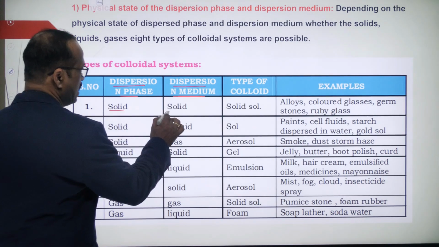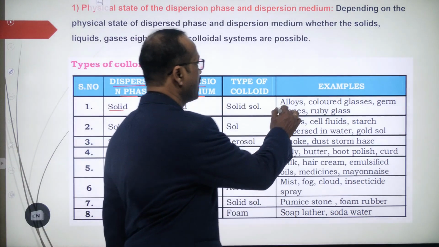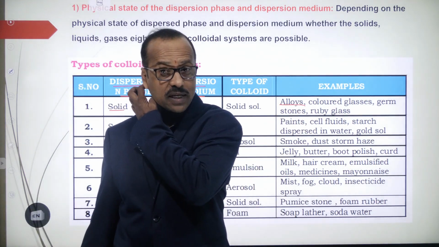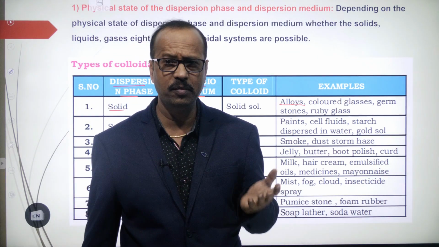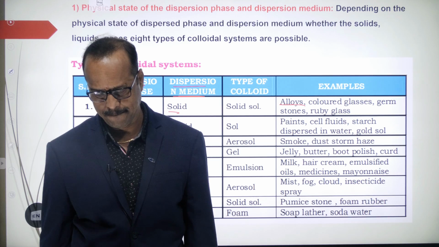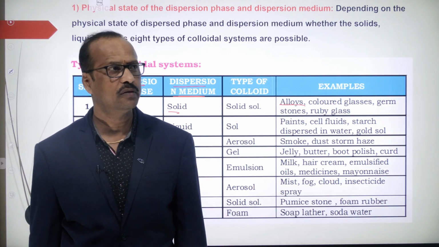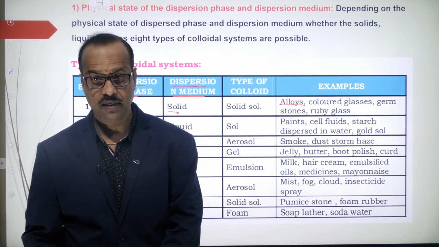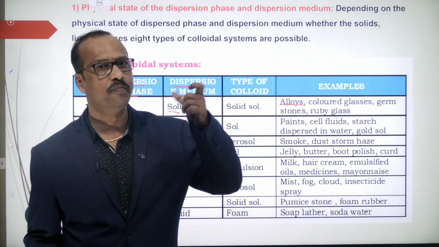Solid and solid means we are mixing two solids. Example is alloy. Already we discussed alloy. Alloy means a mixture of metals. For example, an electric fuse.